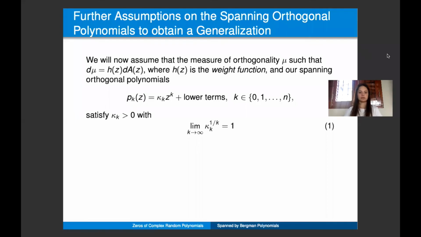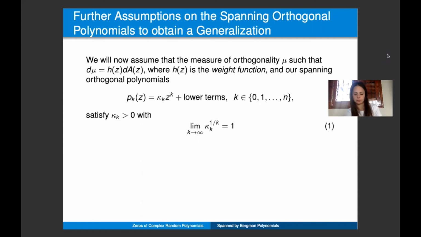We now seek to generalize the previous results. To do this, we need to make some assumptions on the spanning Bergman polynomials. First, we need to assume that the measure of our orthogonality is absolutely continuous with respect to the Lebesgue area measure. We will also assume that the leading coefficients of the Bergman polynomials are all positive and all satisfy this root asymptotic.